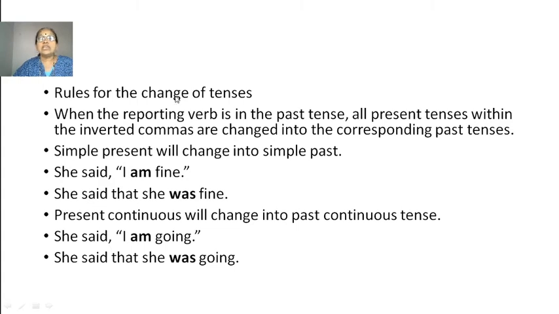Rules for the change of tenses. When the reporting verb is in the past tense, all present tenses within the inverted commas are changed into the corresponding past tenses. For example, see, simple present will change into simple past. This is the example for this. Let us go by tense wise with examples. She said, I am fine. She said that she was fine. Here she means this. I means here she.